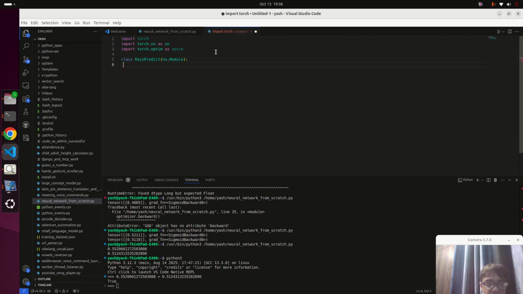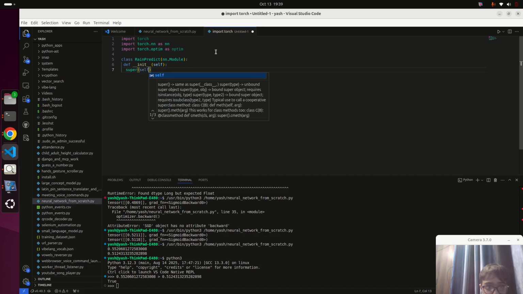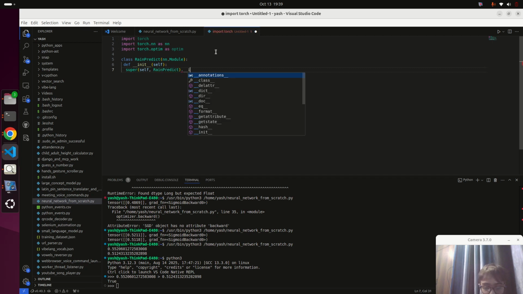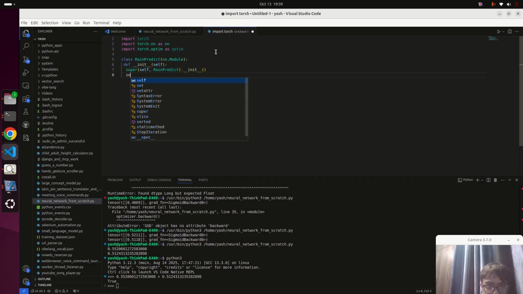So here we are defining the model as a class. Here we are defining our layers.